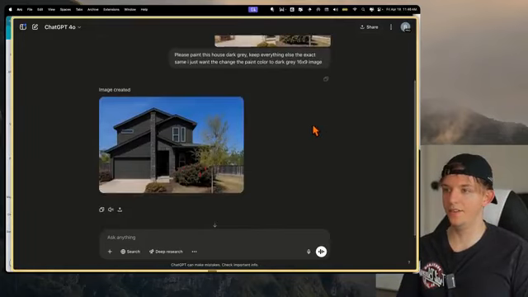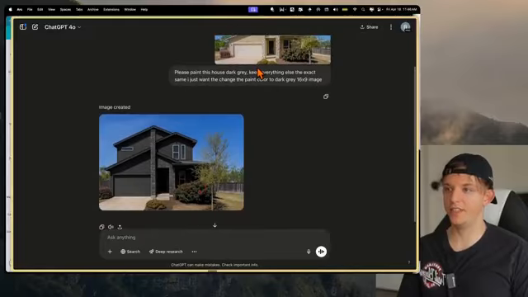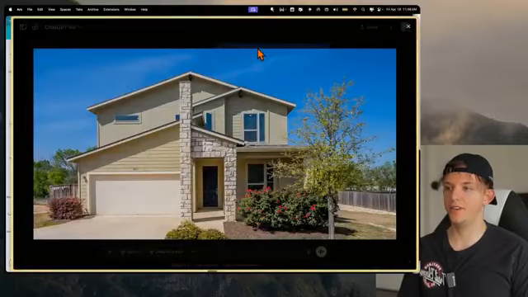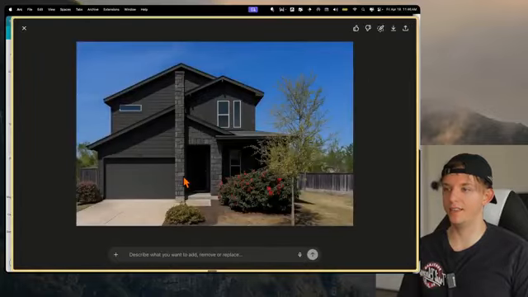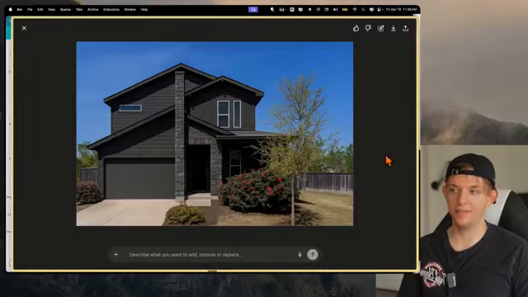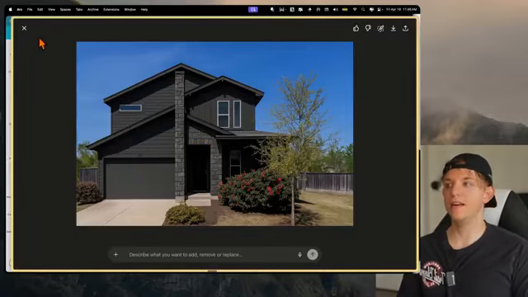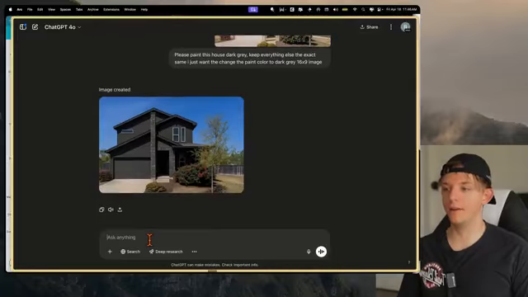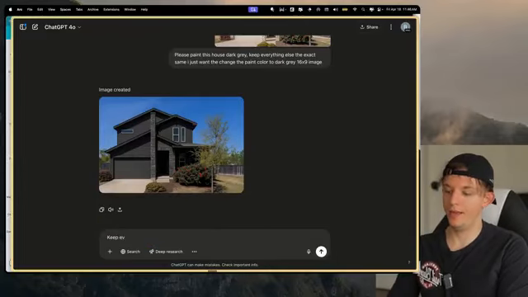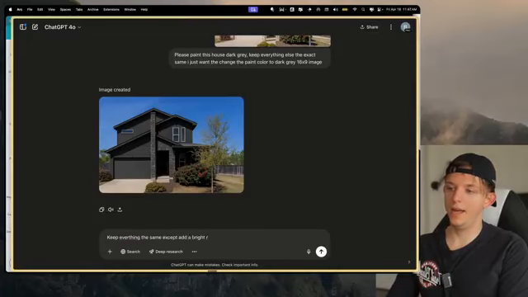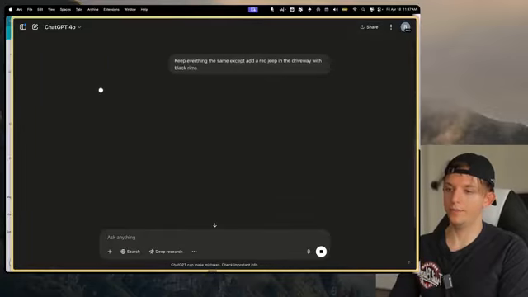And there we go. Look at this. So everything about the house is basically the same. And so we started with this, and now it looks like this. And obviously it painted these bricks that might not get painted, but I think this actually kind of looks cool. And you can actually paint it any color. And you can say, keep everything the same except add a red Jeep in the driveway with black rims.